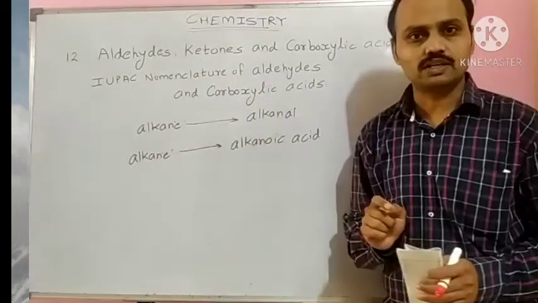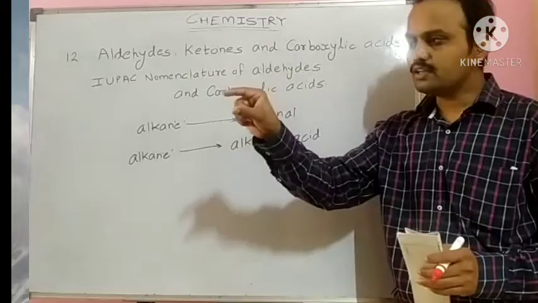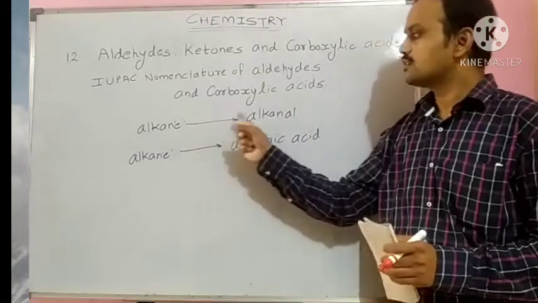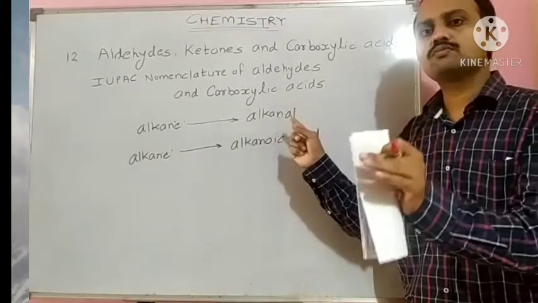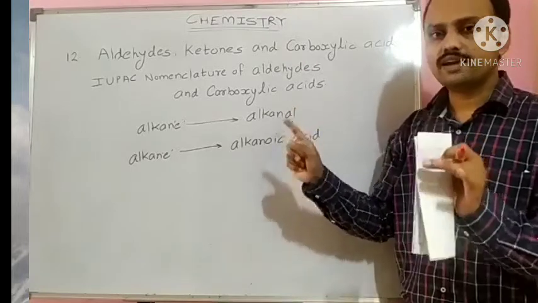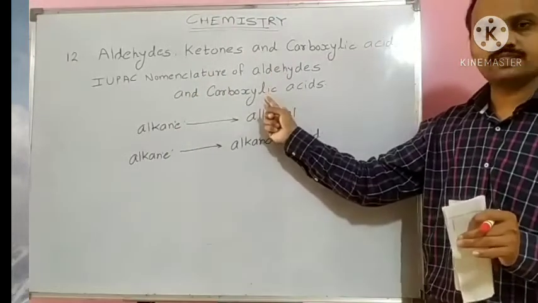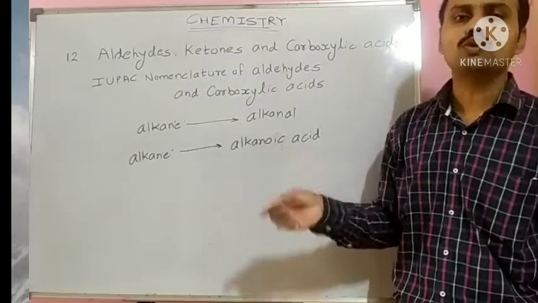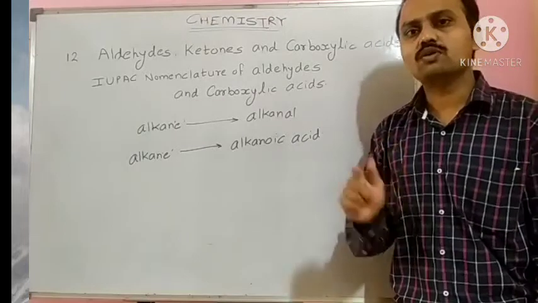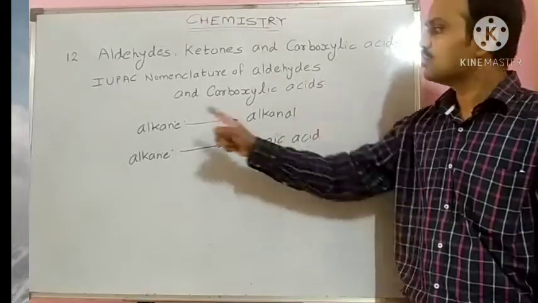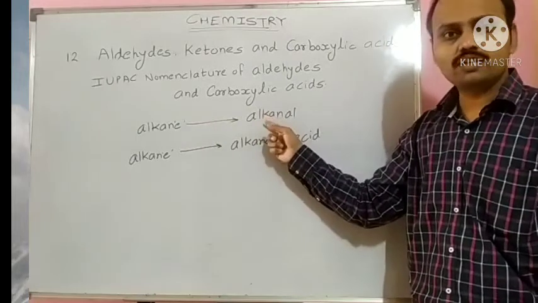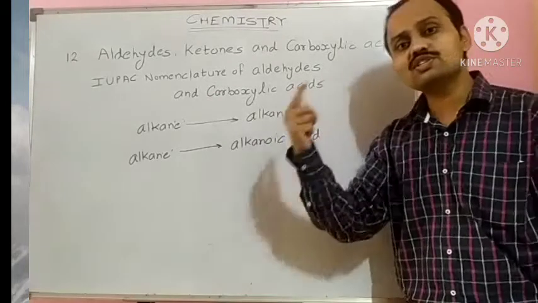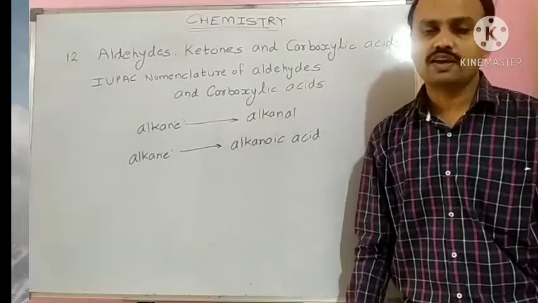While numbering the carbon atoms, the CHO carbon in aldehydes and the COOH carbon in carboxylic acids will get number 1. Our numbering starts from the end where CHO or COOH is present.